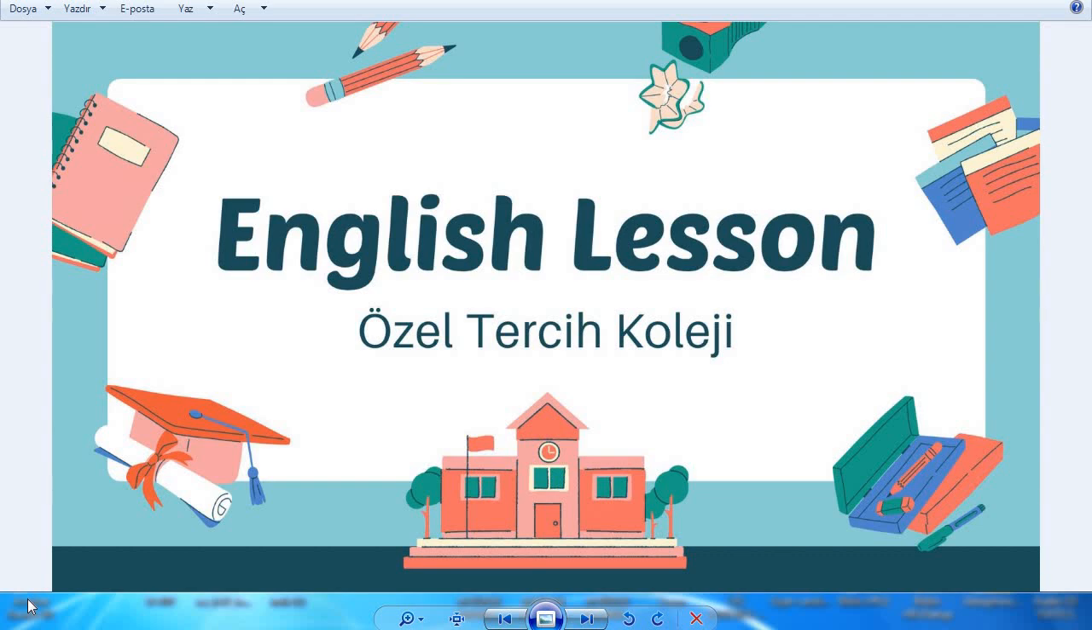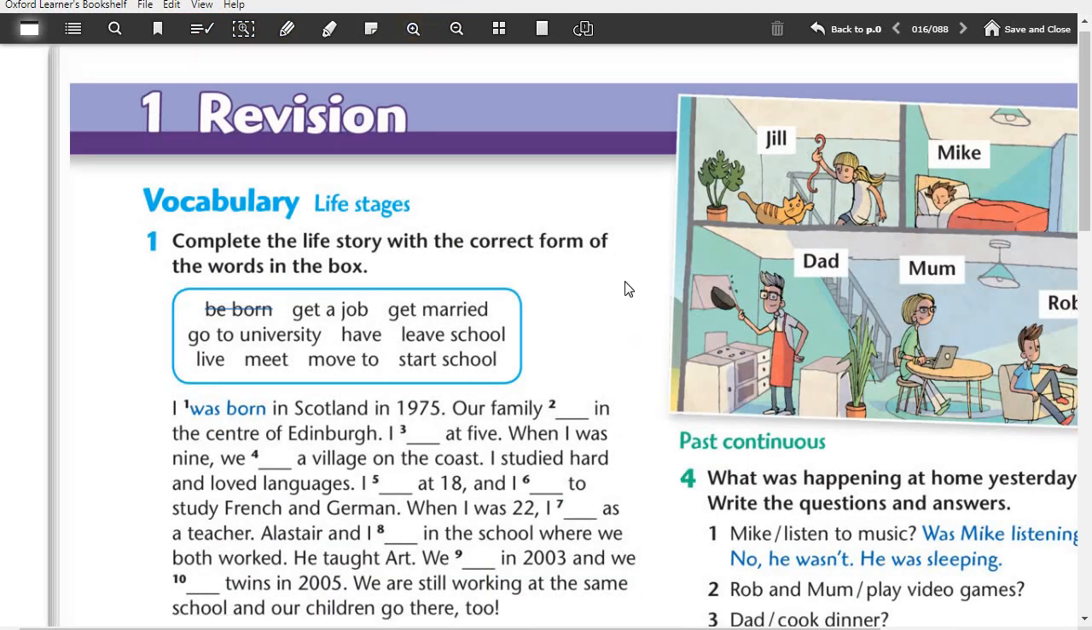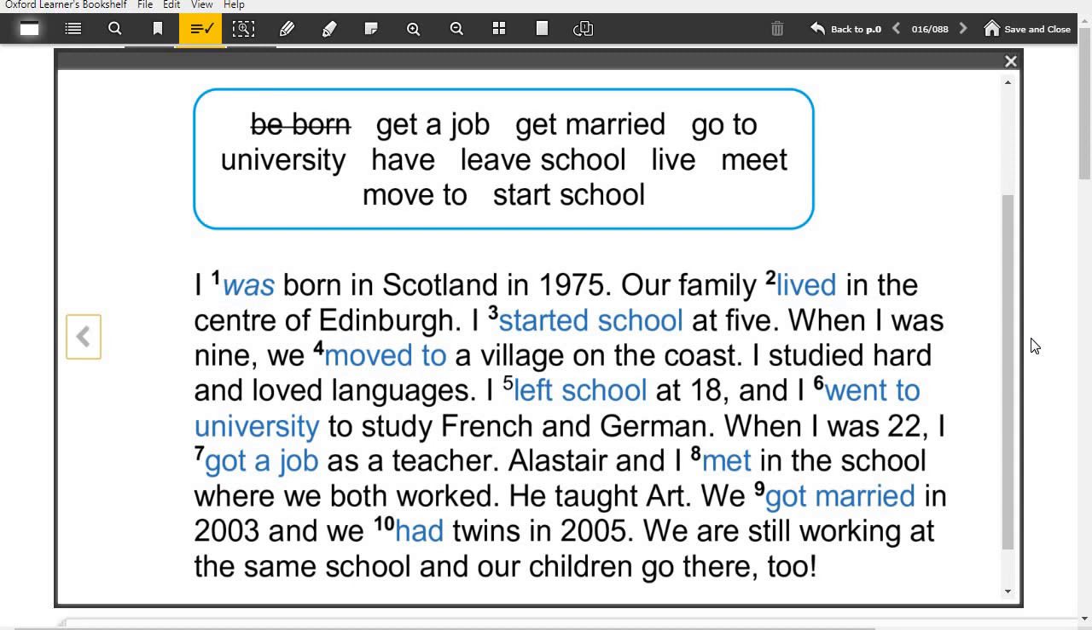Open your student book, page 16. This is the revision part. We started this week with the vocabulary part, life stages. I'm zooming a bit. Here, complete the life story with the correct form of the verbs in the box. We did it. The answers are here.